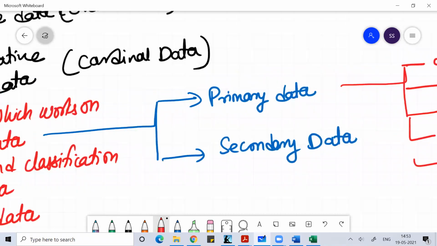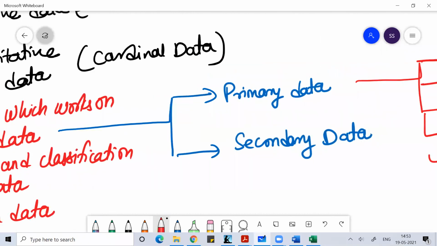Secondary data is the data which is already available. If you are working with secondary data, you need to always structure the data and know its reliability: how much you can rely on the data, and how much you can rely on the platform from where the data is being taken. Nowadays, you know that a lot of data are proxies.